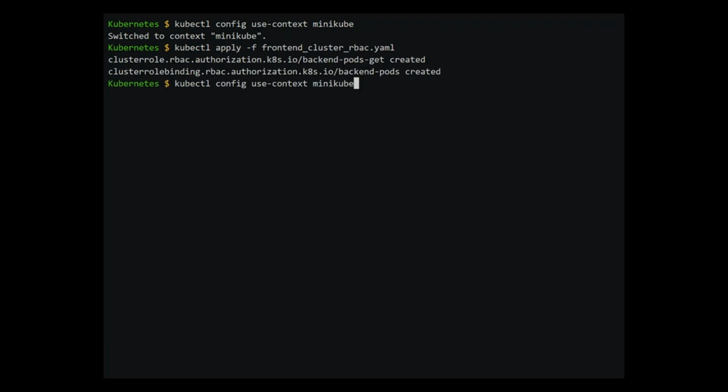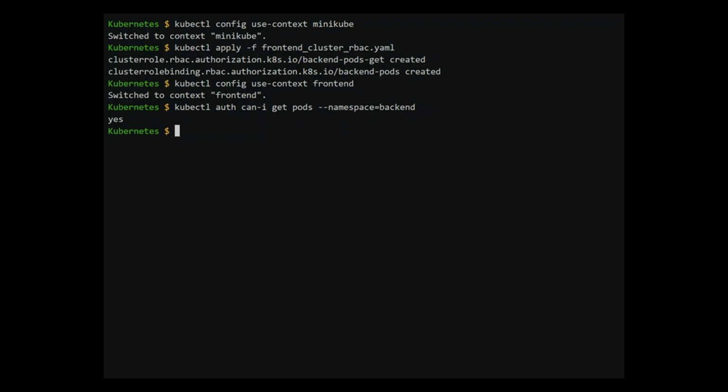After creating the role, we switch back to the front-end context. Let's see if we can list the backend pods using the front-end user, since the front-end user now has a cluster role that allows it access to the listing pods in all namespaces. Yes, we can. We can also use role binding to bind a cluster role to a user in a particular namespace. In our case, we could bind the front-end user to the cluster role in the backend namespace, in which case the front-end user would be able to list pods in the backend namespace, but not in the default namespace.